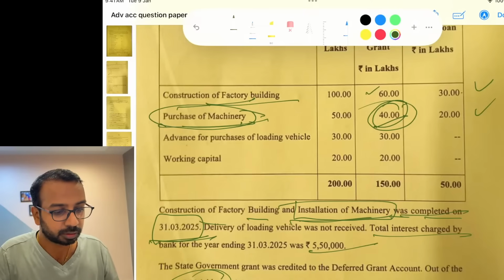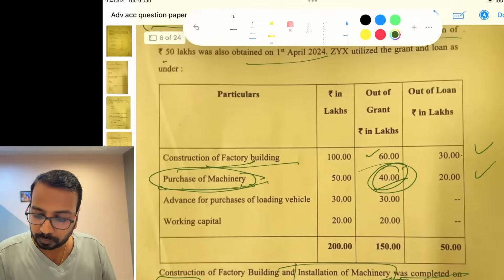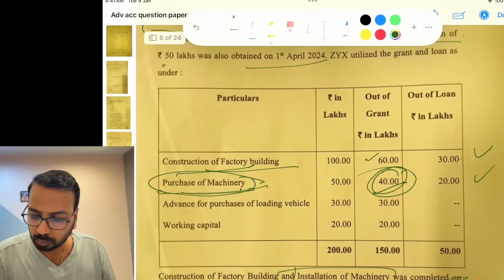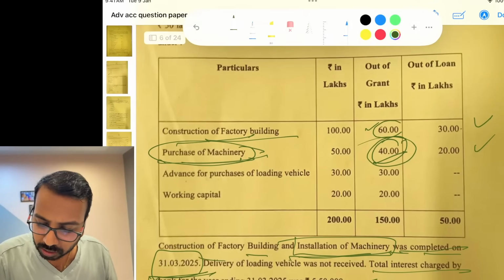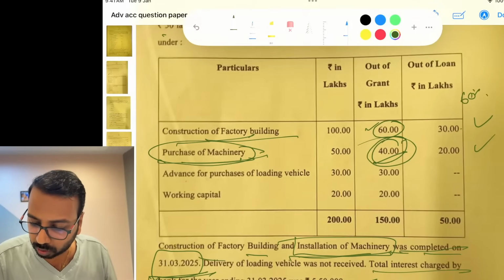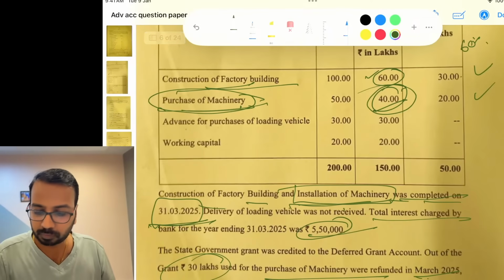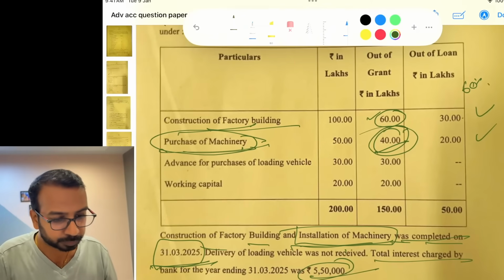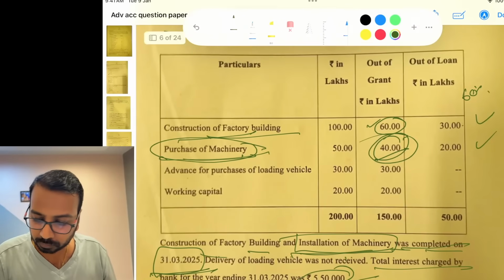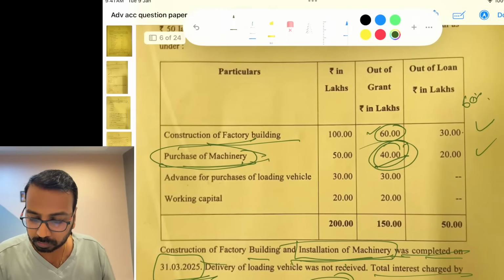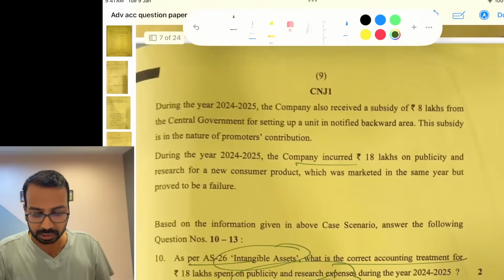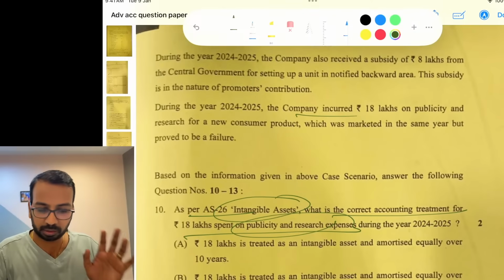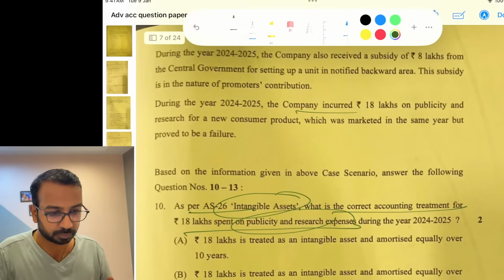Okay. Borrowing cost is, see, for construction of factory building, you will take 60% of 5,50,000. No, so if depreciation was not charged, it has to be 40. Okay, if depreciation was not charged, it has to be 40. But that is not there in the option. Okay.